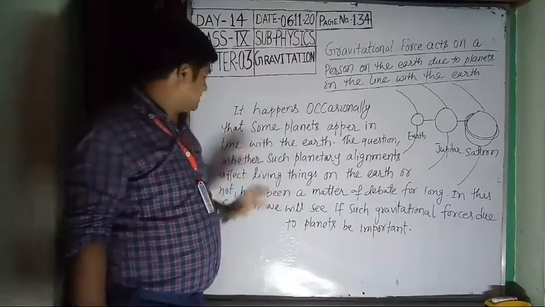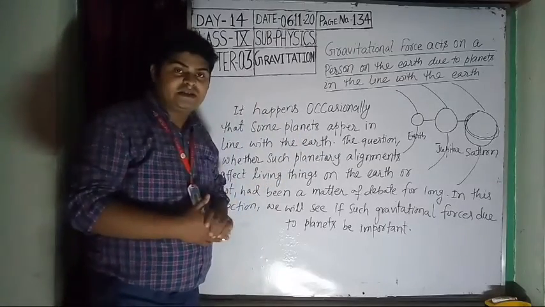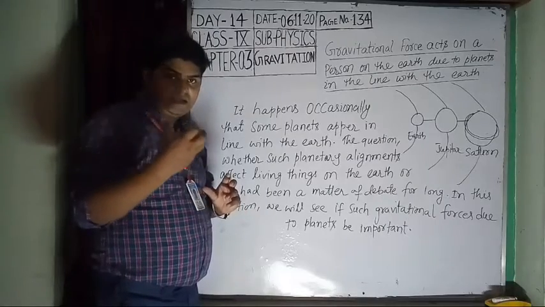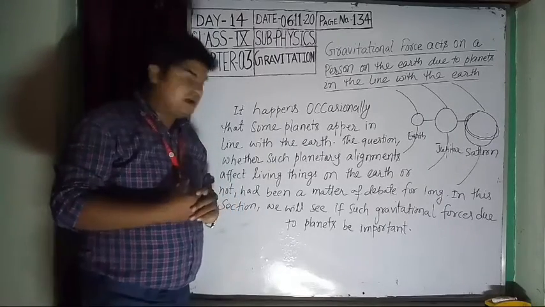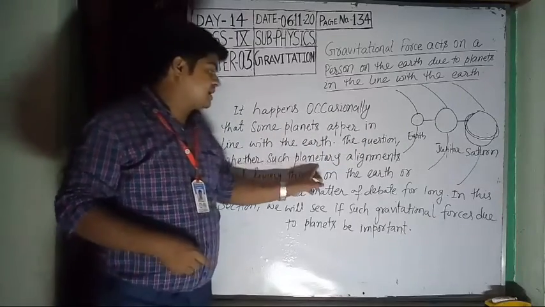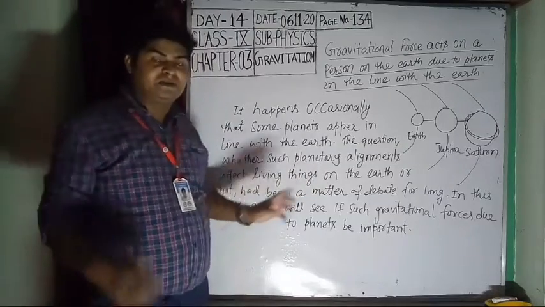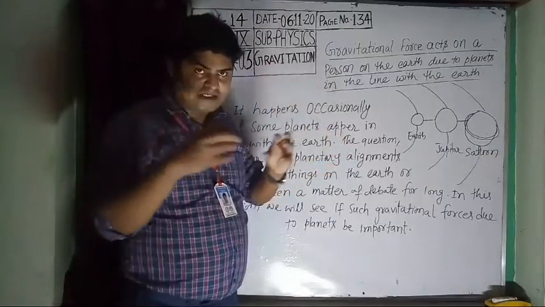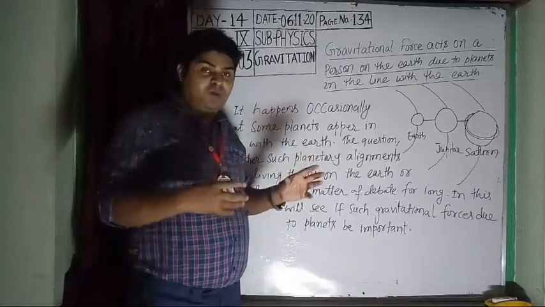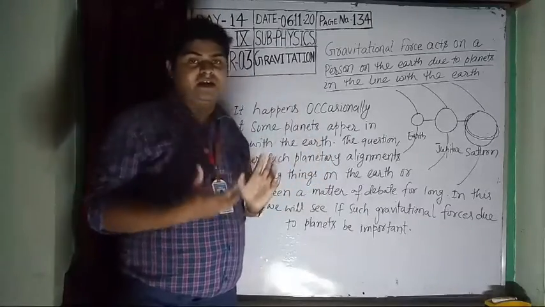It happens occasionally that some planets appear aligned with the earth. That means it is rarely seen that some planets are in a straight line with the earth. The question here is whether such planetary alignment affects living things on the earth or not. That means when two or more planets come in a straight line with the earth, is the object or person lying on the earth affected or not?